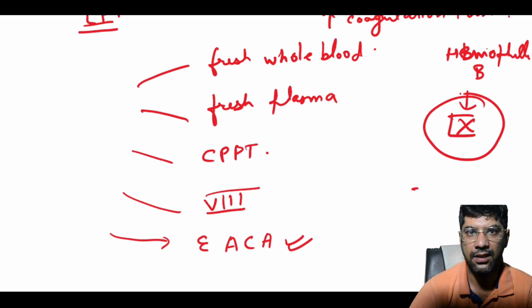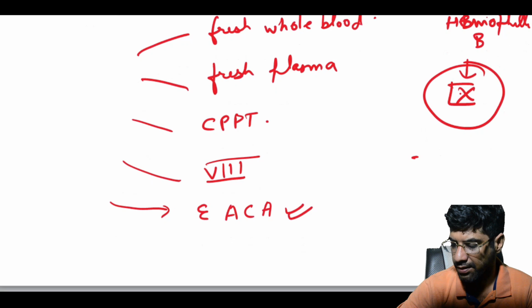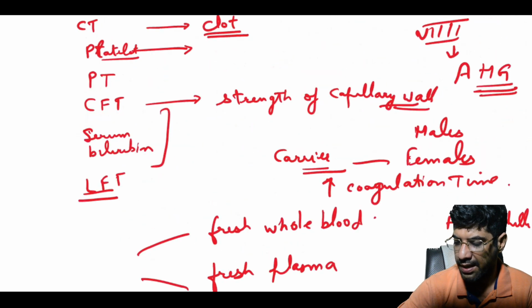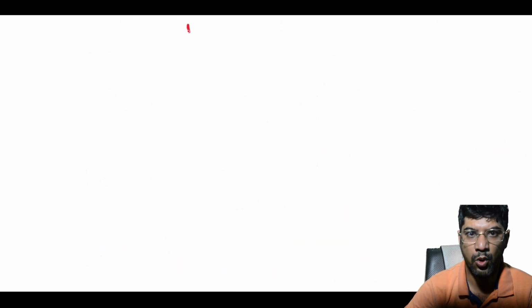Now let us discuss the control of hemorrhage in a surgical setting. The first is application of pressure. You can apply pressure to control most hemorrhage.